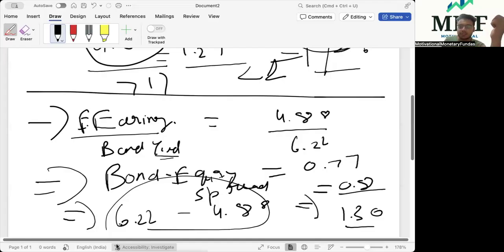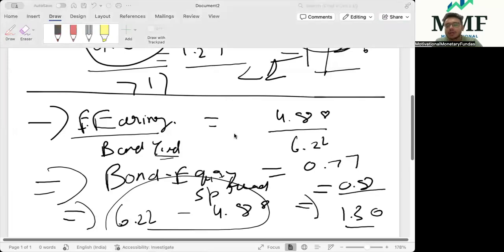Since the 1929 depression, we have seen the 2000 dot-com bubble, we have seen the 2008 global financial crisis, we have seen the COVID-19 pandemic, we have seen these days of correction also. These spreads have always worked. So this is one way by which an equity research analyst or a fixed income analyst or a multi-asset investment specialist, or a global strategist also, looks over markets, based upon these metrics, and comes to a conclusion. Any questions, anybody on this?